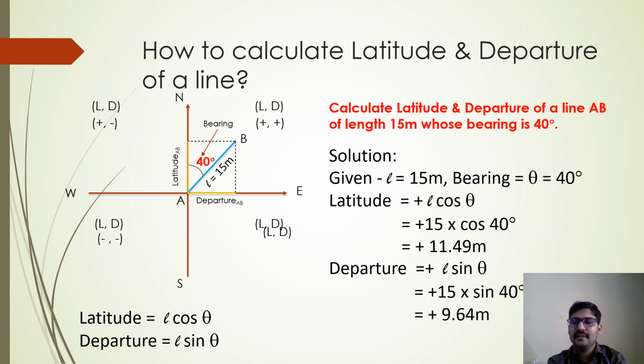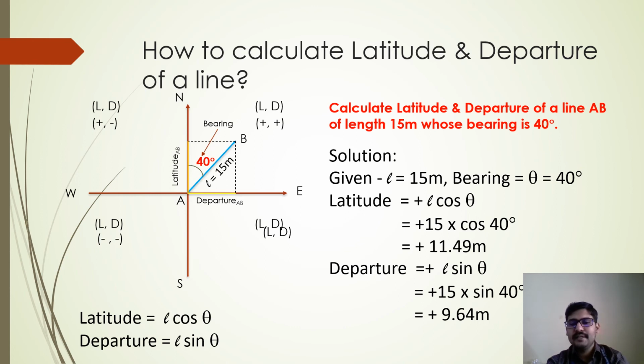By knowing the bearing of the line. The bearing is 40 degree, and something between 0 to 90 degree will always be in the first quadrant. 90 to 180 degree falls into the second quadrant, 180 to 270 degree falls into the third quadrant, and finally, if the bearing is 270 to 360 degree, it is going to be in the fourth quadrant, right? I hope you are able to understand what I mean.